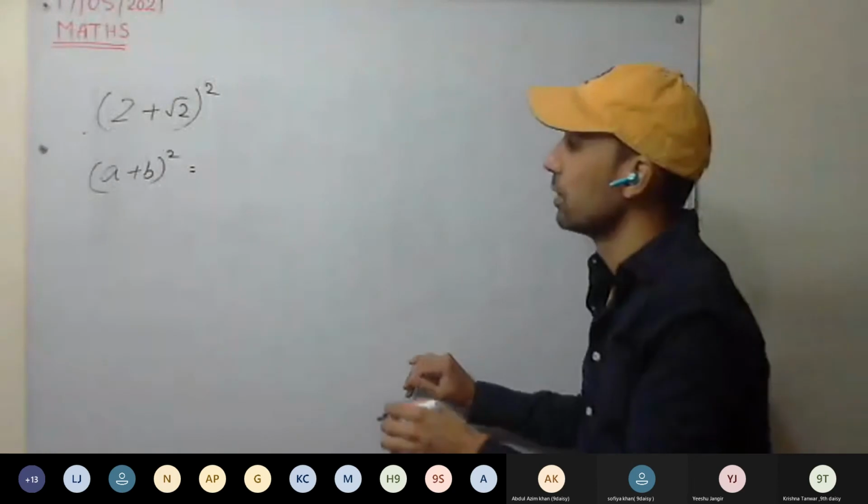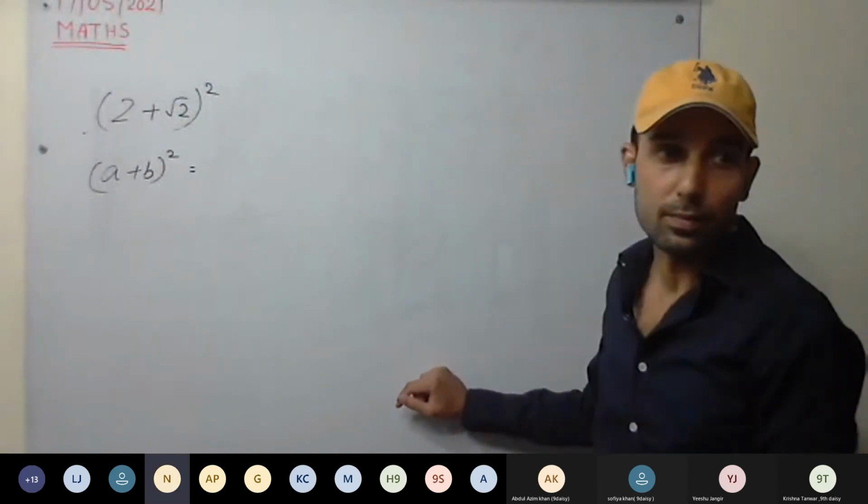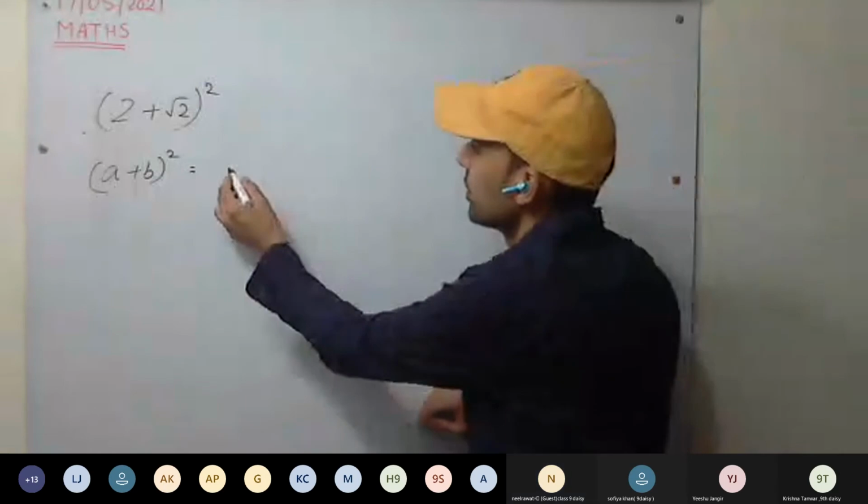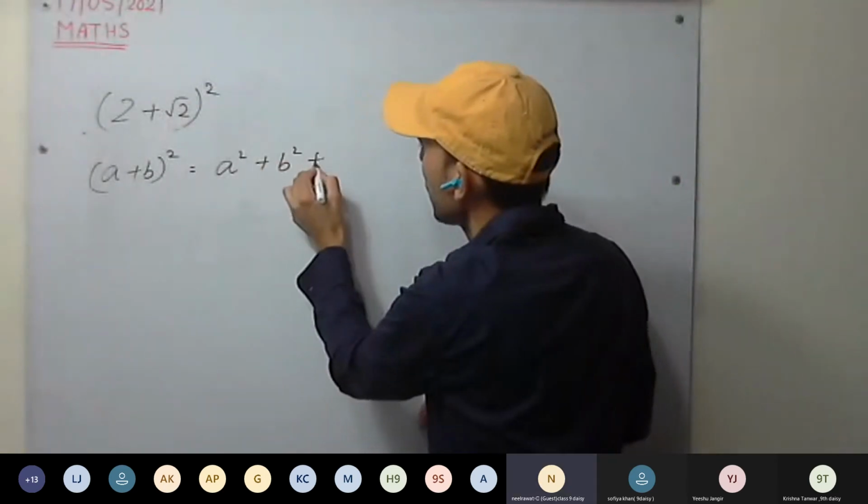Sir. Yes. Sir, a square plus b square plus 2ab.